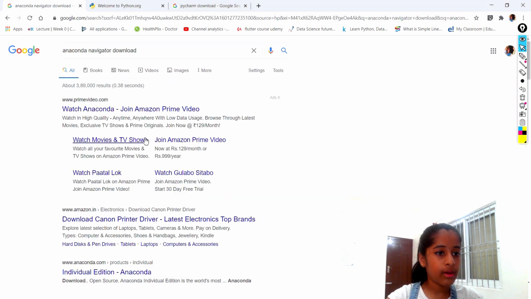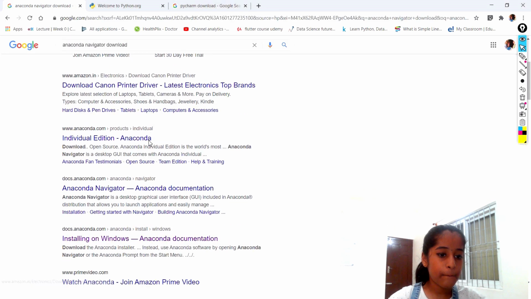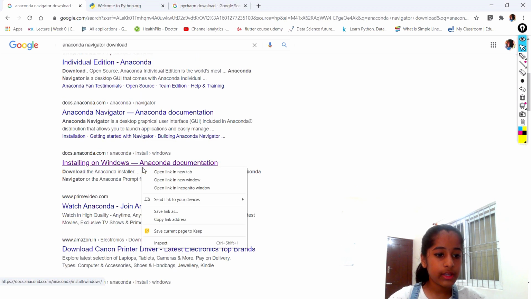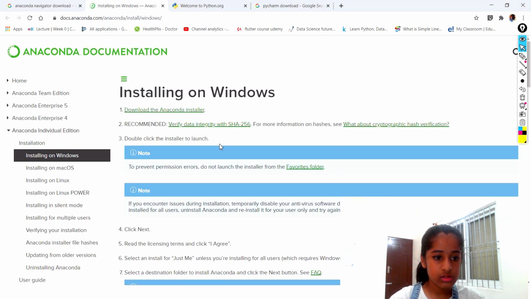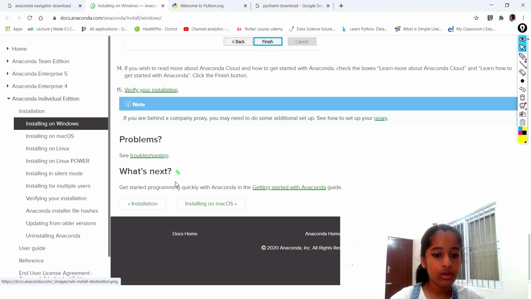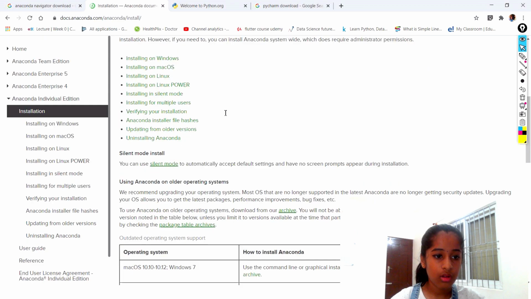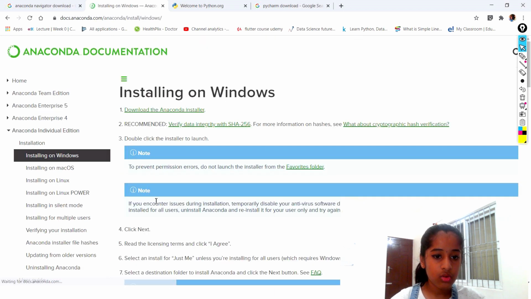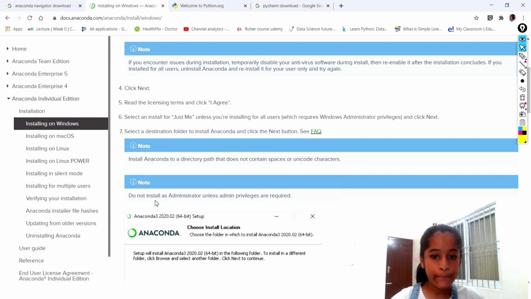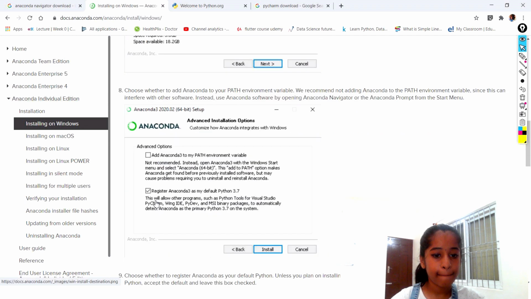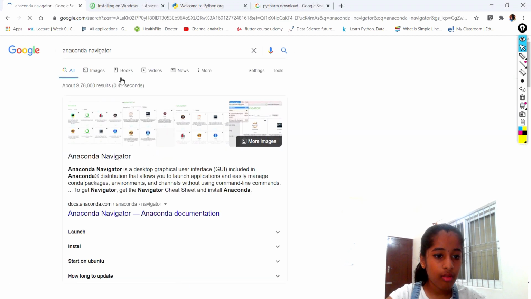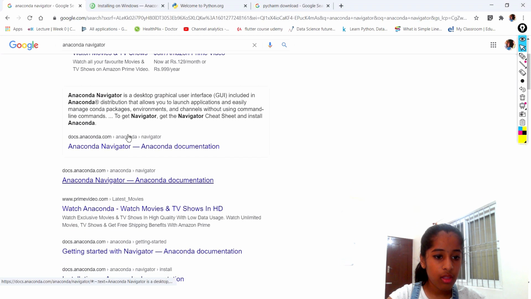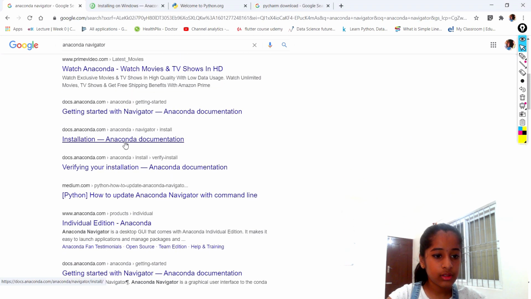So we'll see how to download Anaconda Navigator. For installing on Windows, you can search for Anaconda Navigator installation, not the documentation.